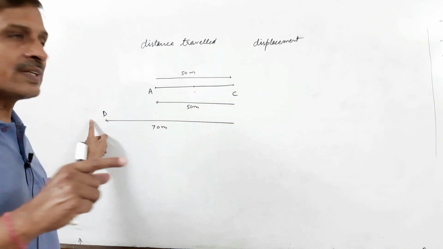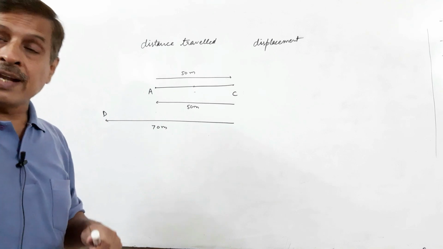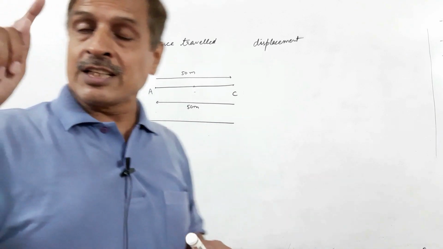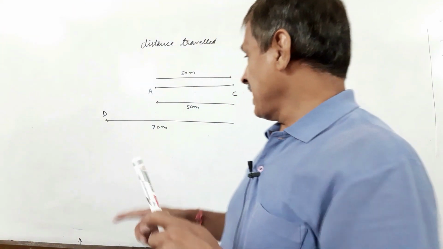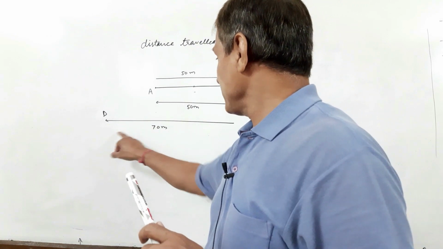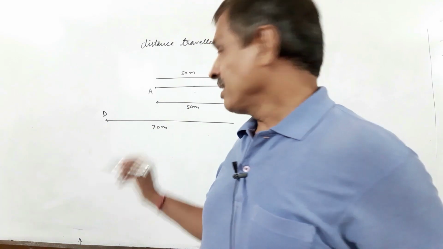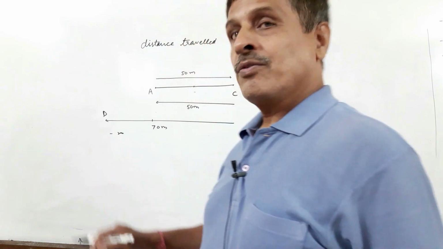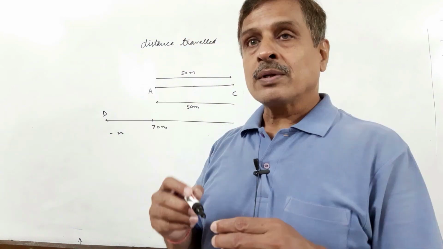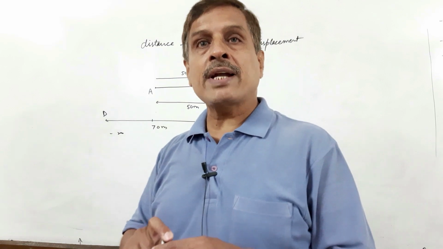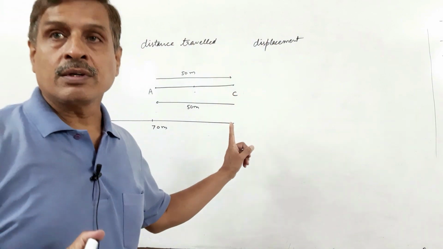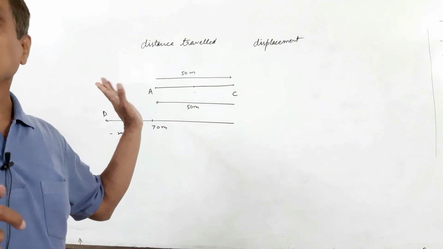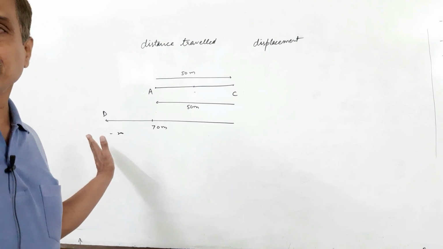Then C to D is a negative direction, and net displacement in this case is minus 20 meters. This is the 0 point, and then it is minus 20 with reference to A. Therefore, displacement may be positive, may be 0, or even negative.